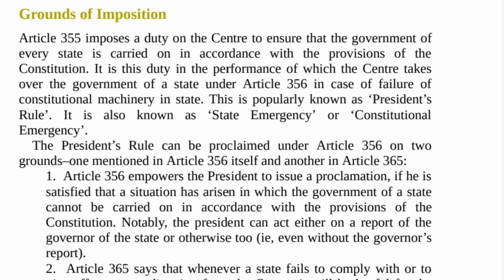President's Rule or State Emergency. Article 356 empowers the President to proclaim a state emergency when the government of a state cannot be carried on in accordance with the provisions of the Constitution. That is, failure of constitutional machinery in a state.